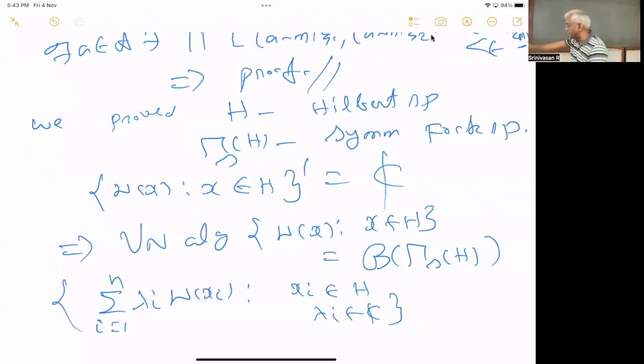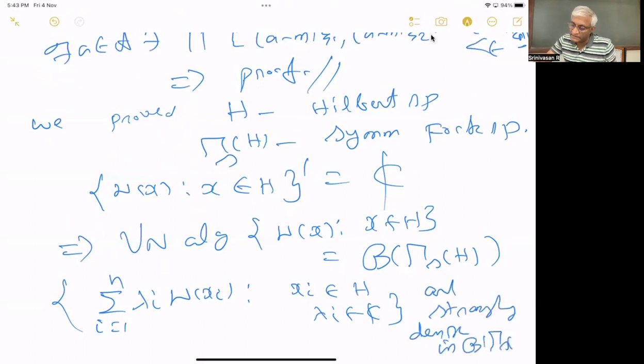To get an algebra generated by some elements, you have to take all sorts of products and sums, arbitrary products and finite linear combinations. But you don't have to take all products, since any product will again look like a scalar times a W. So these kinds of vectors are strongly dense in B of gamma H.